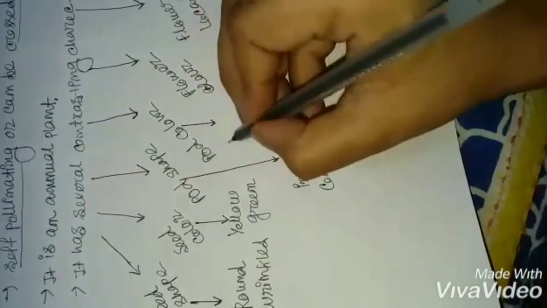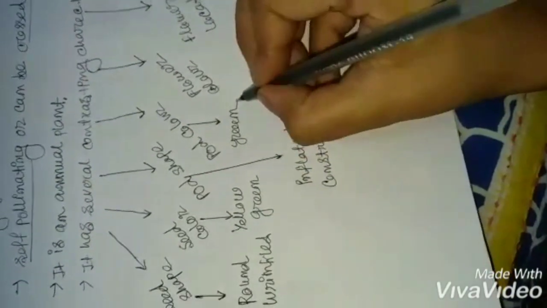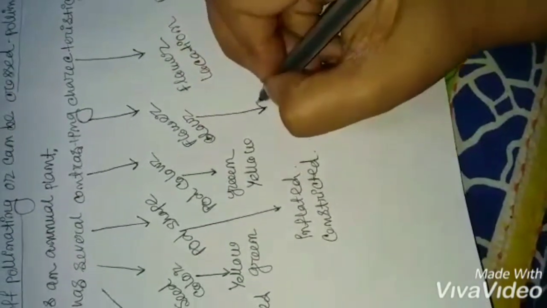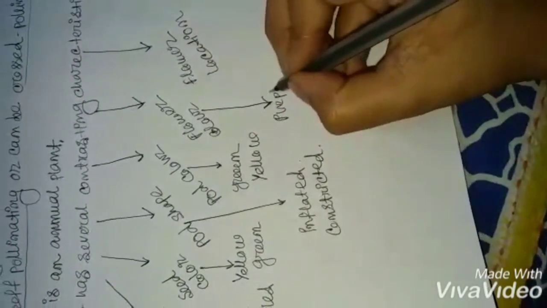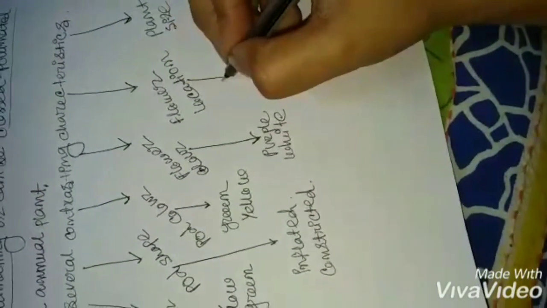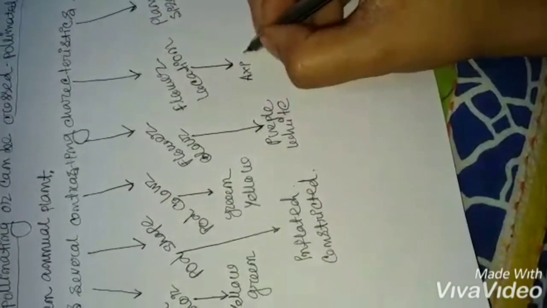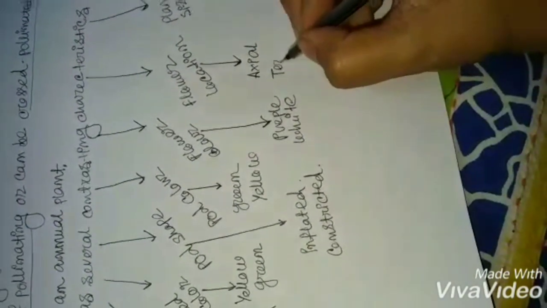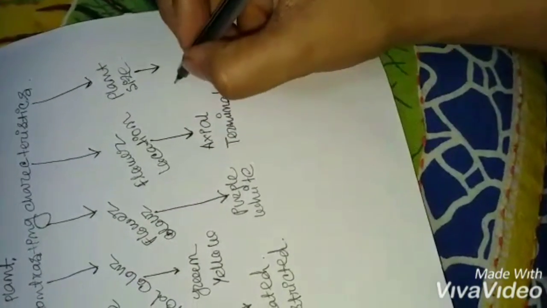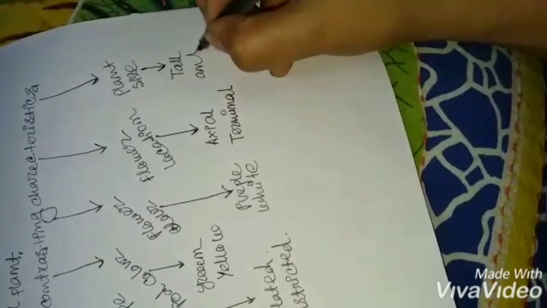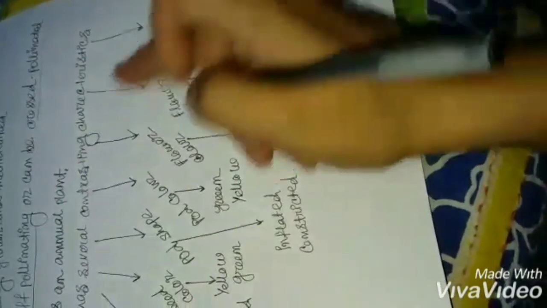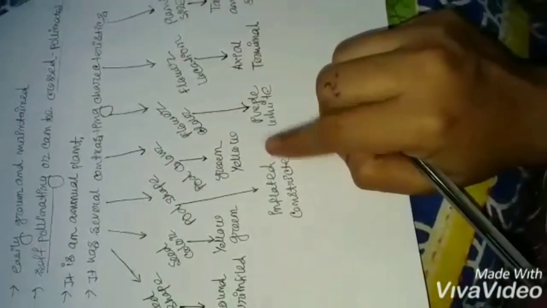Pod color was green and yellow. Flower color was purple and white. Flower location is axial and the second one is terminal. And plant size was tall and short height. Those are the 7 characteristics he chose for his experiments.